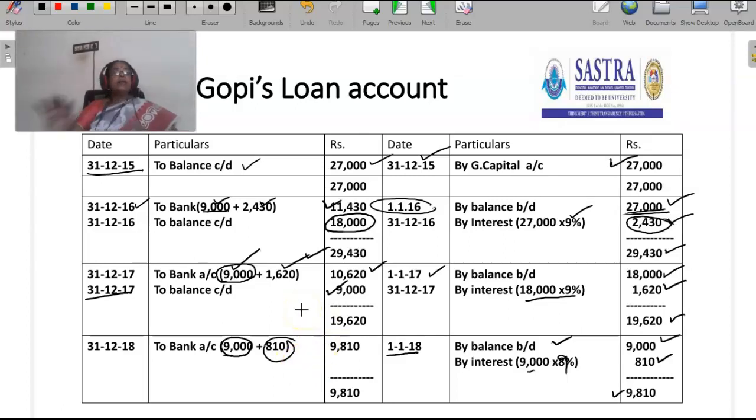Along with the amount, the firm has to pay interest every year for the unpaid amount. They don't need to pay interest on the entire amount. Interest is 2,430 for 27,000 rupees, but it is diminishing every year, because interest is usually given to a person for the unpaid amount. Hope you understand the loan account.